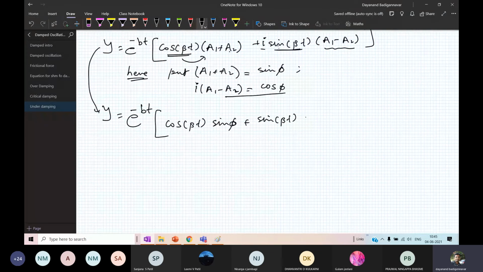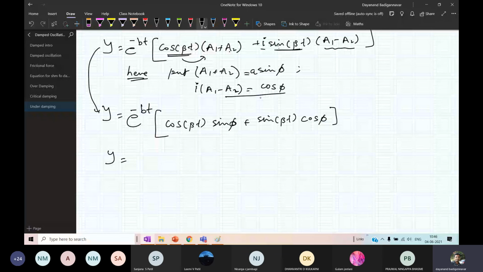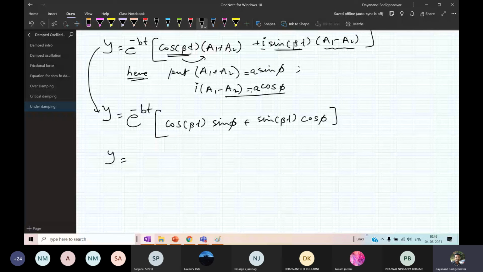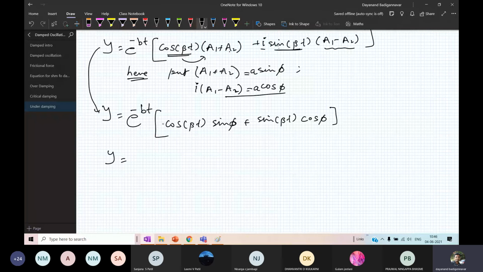If I have taken it as cos phi, if I rewrite it, it is not just A1 plus A2, it is small a times, this is small a times, okay. It is A1 plus A2, a sin phi, i into A1 minus A2 is small a into cos phi. So therefore here it is a, here also it is a, okay.